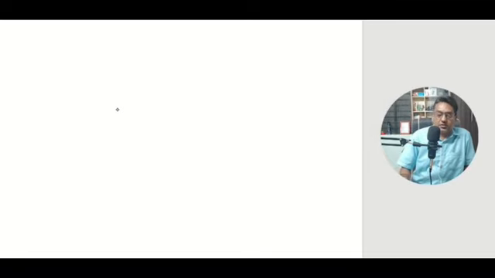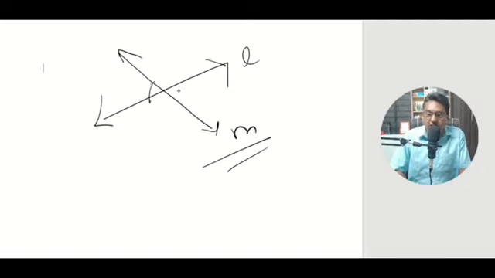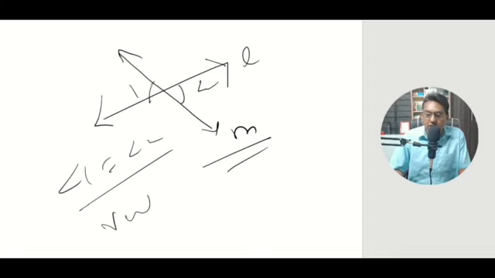Now let us see some concepts which are mostly used in exams. For example, you are having two intersecting lines like this, and these two lines L and M are intersecting. Then this angle 1 and this angle 2 are equal. Why are they equal? Because they are vertically opposite angles. So this was another concept which I taught.